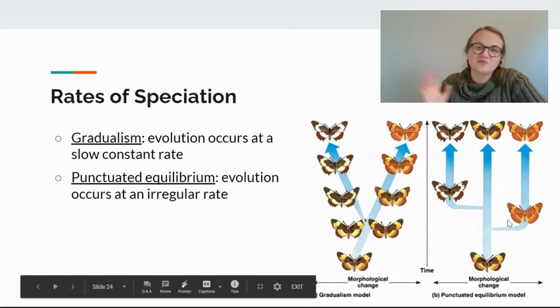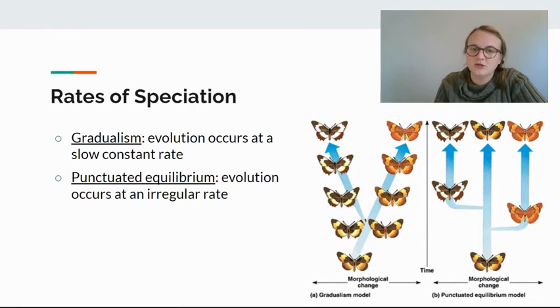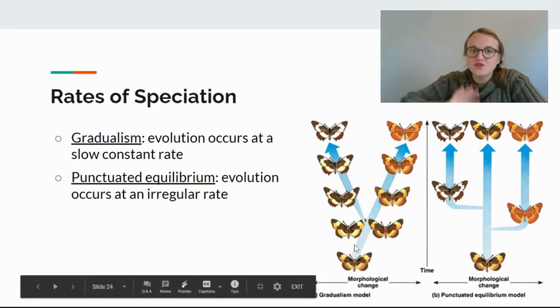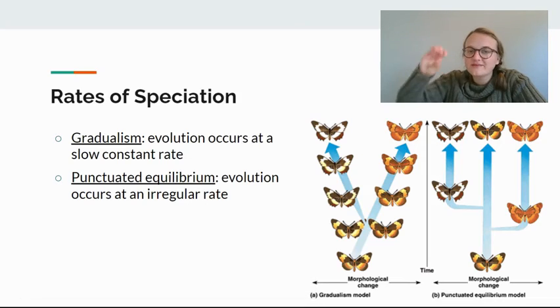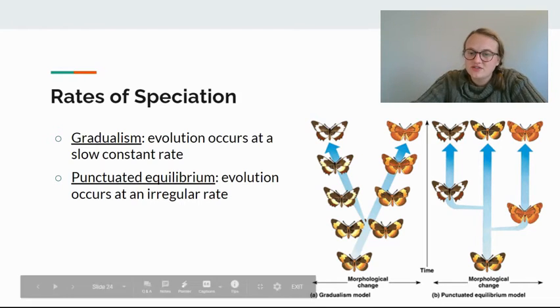This could be due to some sort of environmental pressure, or something crazy that happened, like a meteor hitting the earth or some type of natural disaster that wiped out a population, and then they had to start from scratch. Think of punctuated like poked: something happened that disturbed the gradual rate of evolution so that it changed.